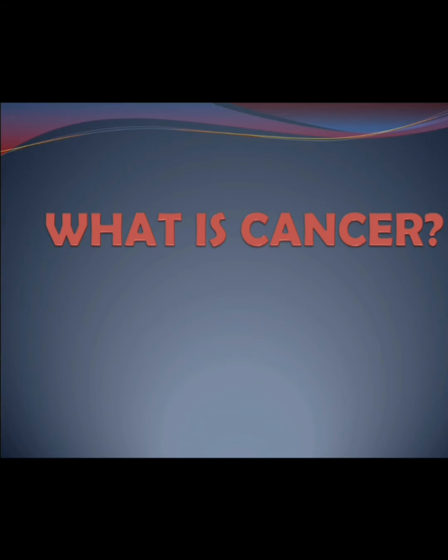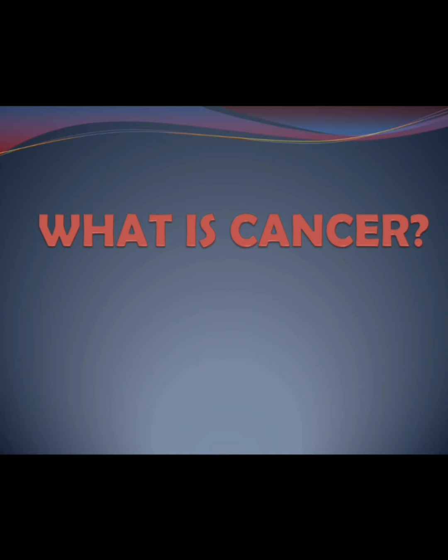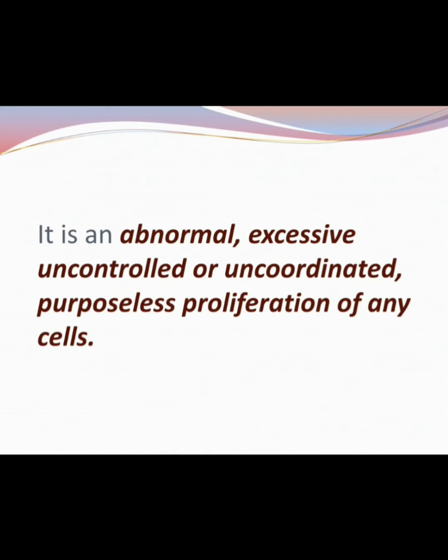Now, what is cancer? First of all, cancer is derived from a Greek word meaning crab. The crab can move in any direction, and so can cancer. It can proliferate, metastasize or spread in any direction, anywhere in the body. Coming to the definition of cancer, it is an abnormal, excessive, uncontrolled or uncoordinated, purposeless proliferation of any cell.